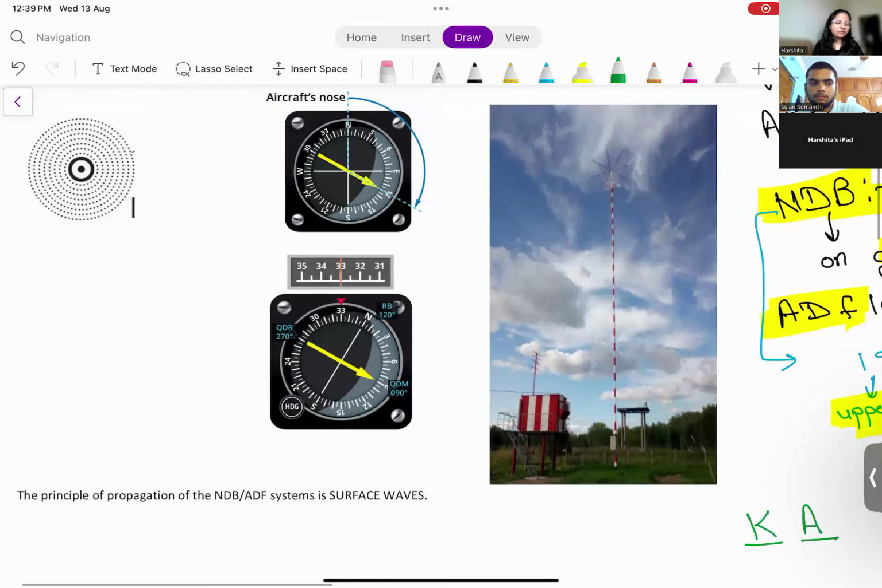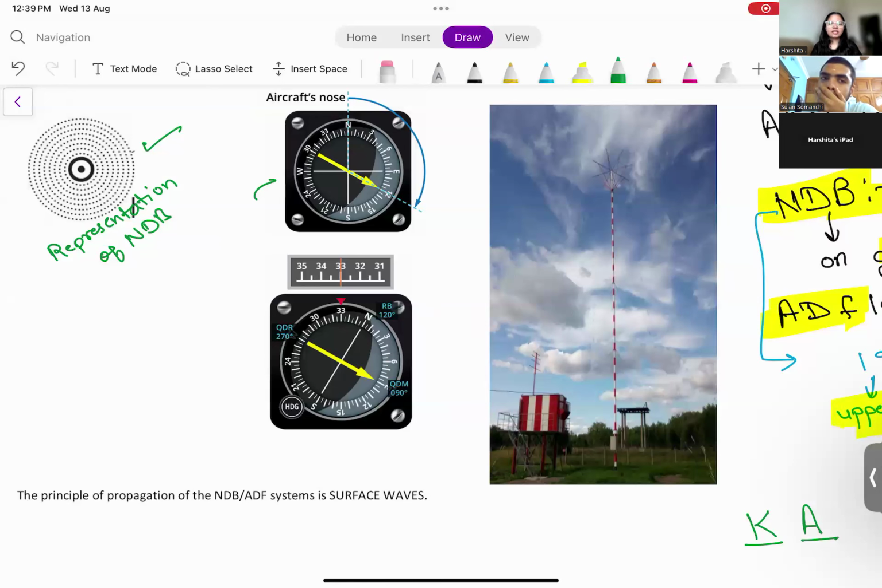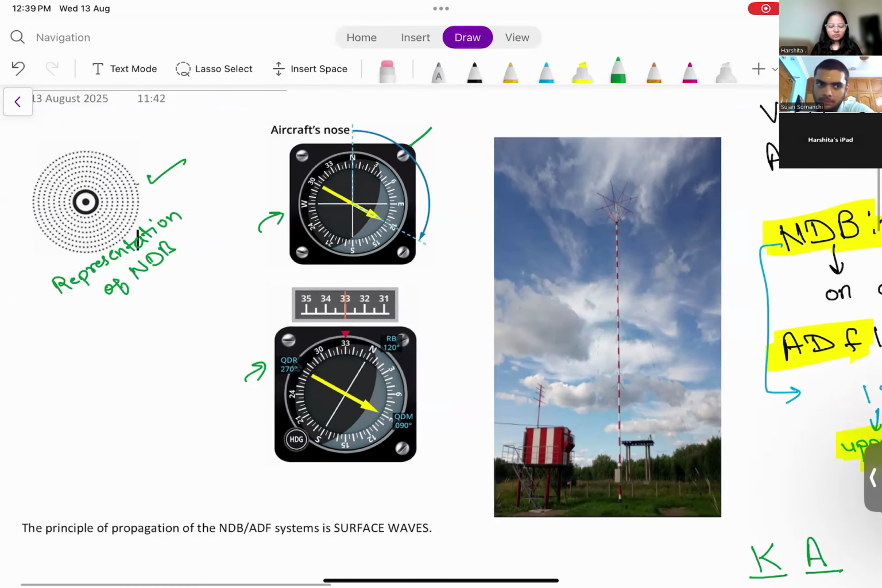And this is a representation of an NDB. This is how NDBs are shown. This is how the ADF looks like in the aircraft. We will study both of them in the third or fourth session, since there are numericals based on this. So this is how the ADF display looks like on the aircraft, not the ADF itself.